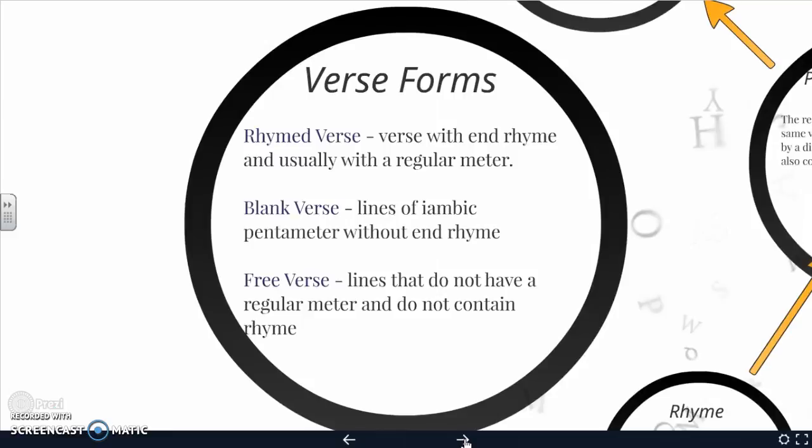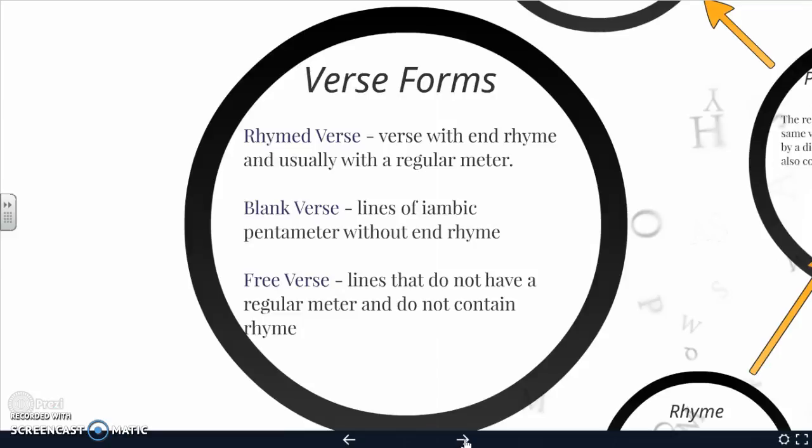Okay, so starting at the beginning of the documents. The first thing we're going to look at is this idea of verse forms. Poetry is in a form called verse. When you look at fiction, when you look at short stories, those are called prose. When you look at poetry, that's called verse. There are 3 main aspects of verse. There's rhymed verse, blank verse, and free verse. These are just the basics.